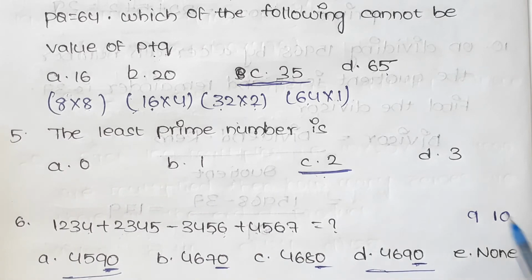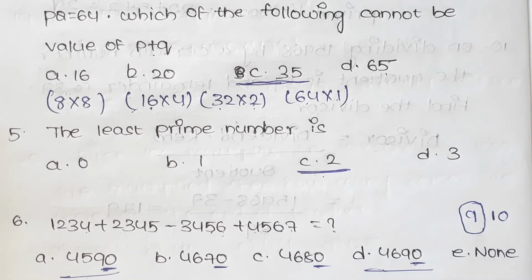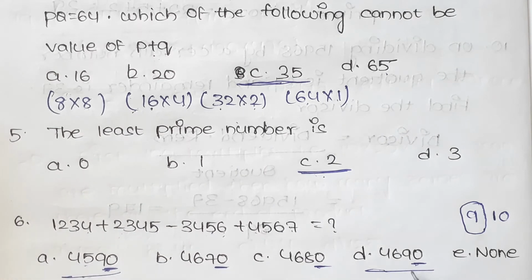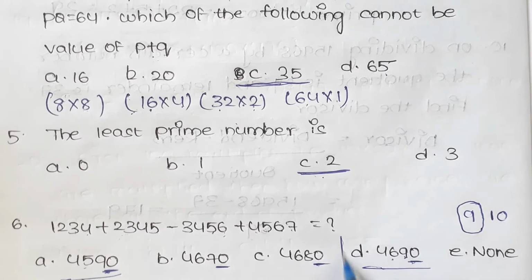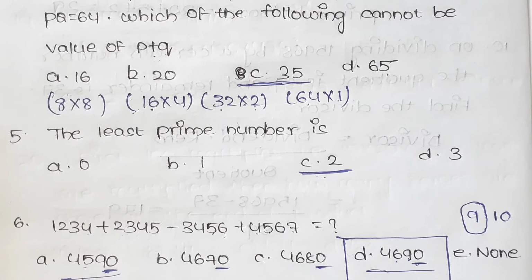Here in this digit we have no carry, just 9 we get. So 6 is the third digit answer. Here in A we have 5 and in D we have 6. So here D is the answer. In this process we can do additions or subtractions or multiplications by using the elimination process in multiple choice questions.